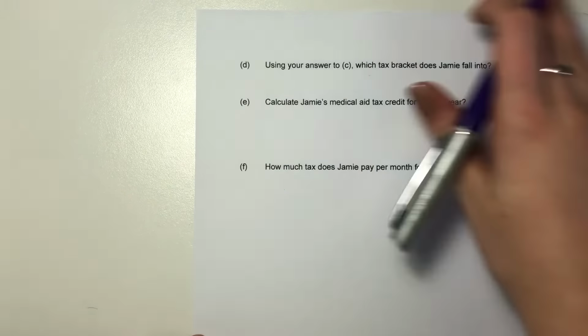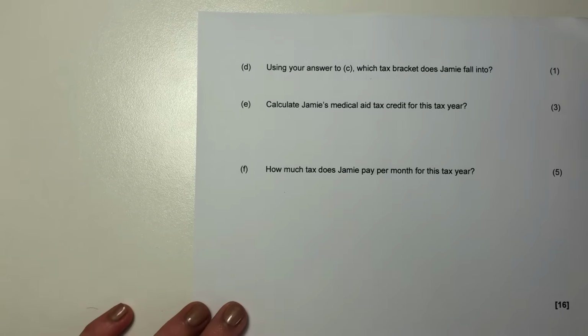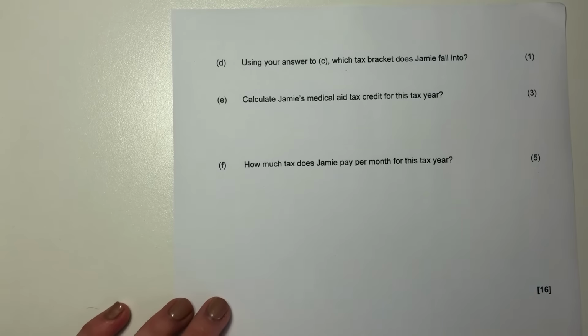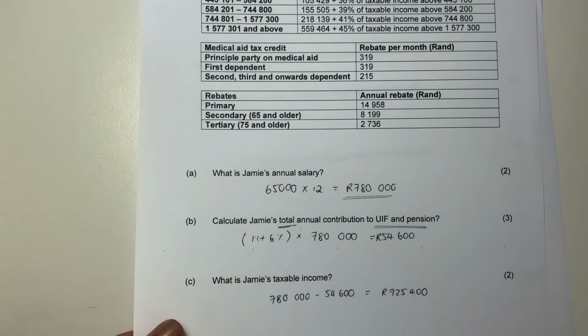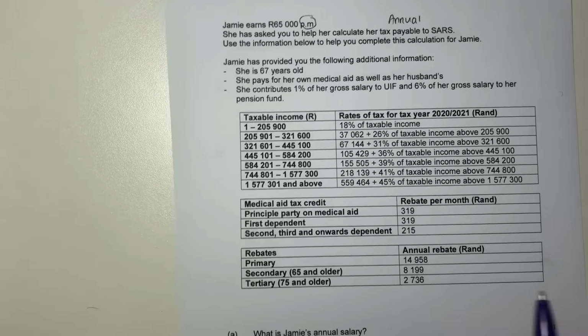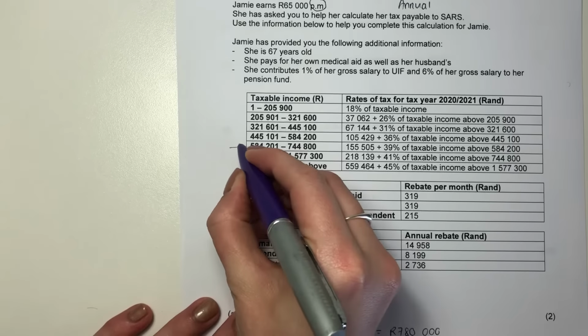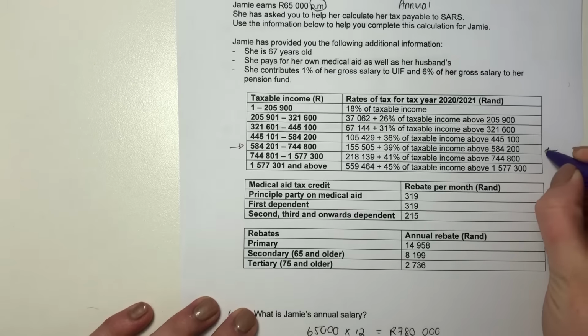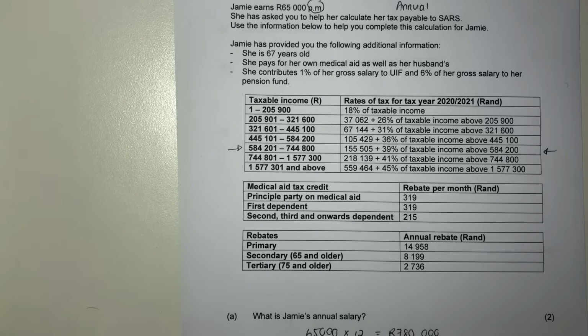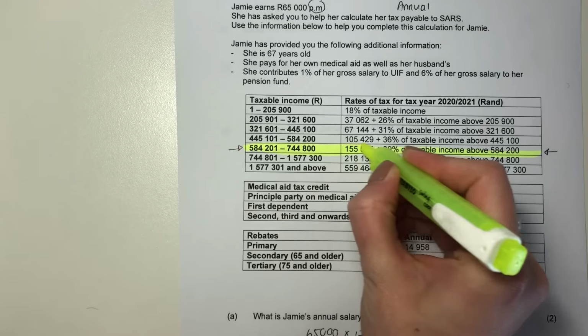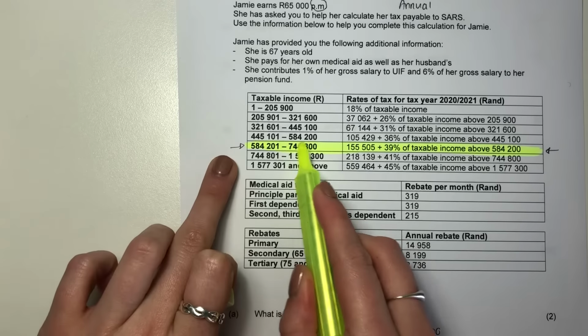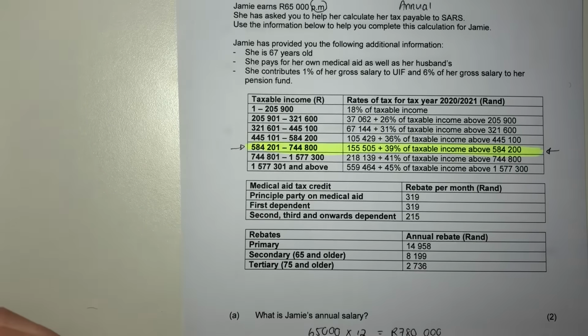It says, using your answer, see which tax bracket Jamie falls into. Now, we know she's going to be paying tax on this amount, so let's see which bracket she's in, right? She will be sitting over there in this tax bracket. Now be careful. What I would generally suggest here is go and actually highlight the bracket that the person is in, because I've seen students many times say, oh, it's here, and then read the wrong line when it comes to calculating the tax. And that's so frustrating because you actually knew what was going on and you just didn't track across. So just be careful there.